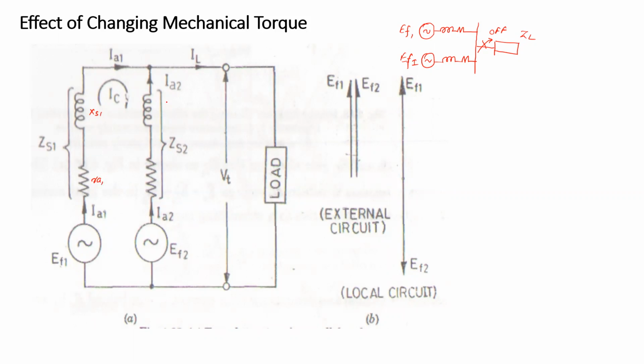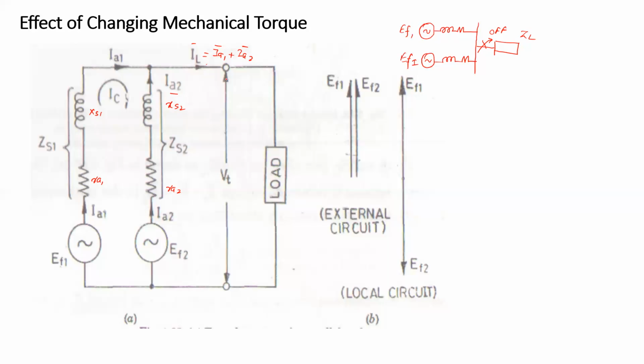Similarly, for the second alternator, there is the synchronous reactance and resistance of the second alternator. The current supplied by alternator 1 is IA1 and by alternator 2 is IA2. The total current, which is the load current IL, is the combination of IA1 plus IA2. No doubt it is a vector addition, since these are AC quantities.